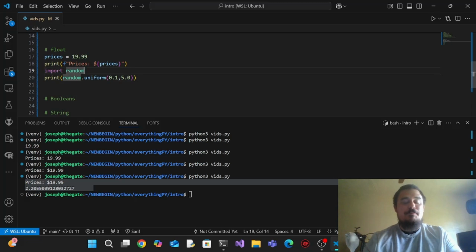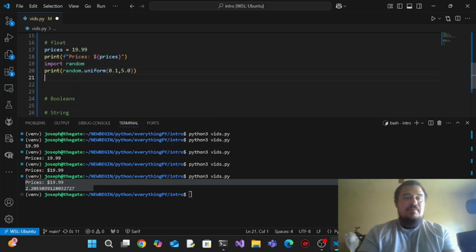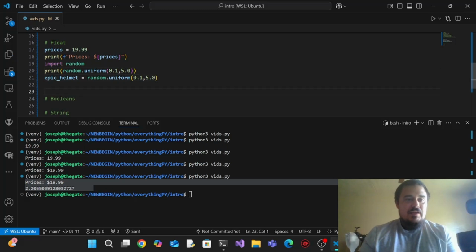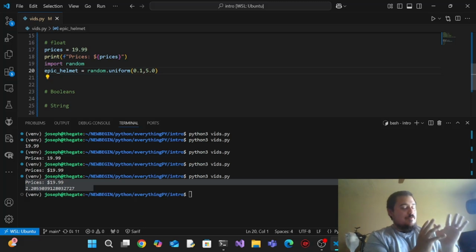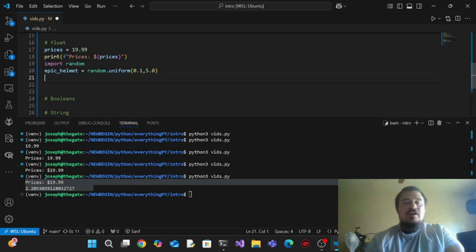So we're going to import that, and we got random. We could say epic helmet, and that's going to equal random.uniform. Actually, we'll just copy this because that's just fine. Take that, bring it down here, and paste it. Now we have the same thing we had here, so we can get rid of that. It's going to pick a number between these two floats, these two decimal points, either 0.1 to 5.0, and it could include those. So we can be anywhere in between.